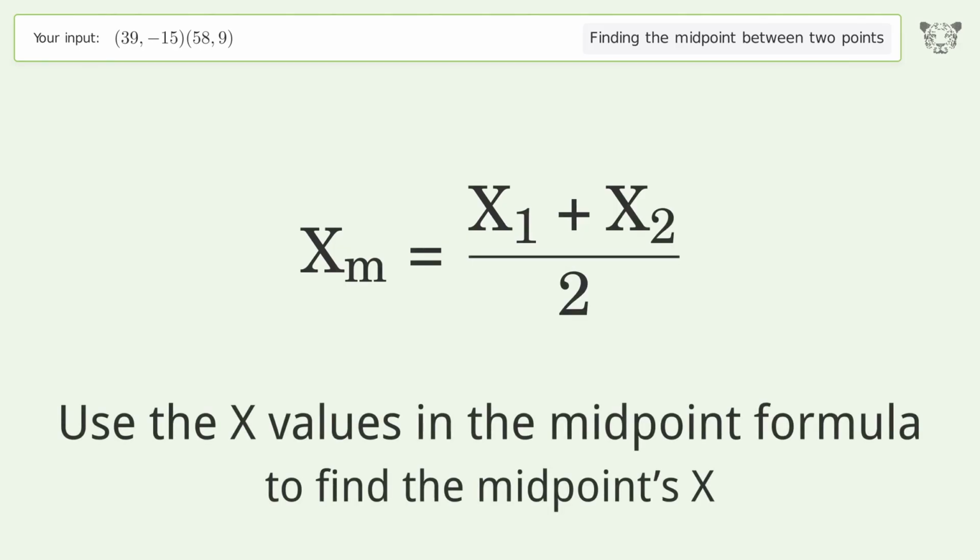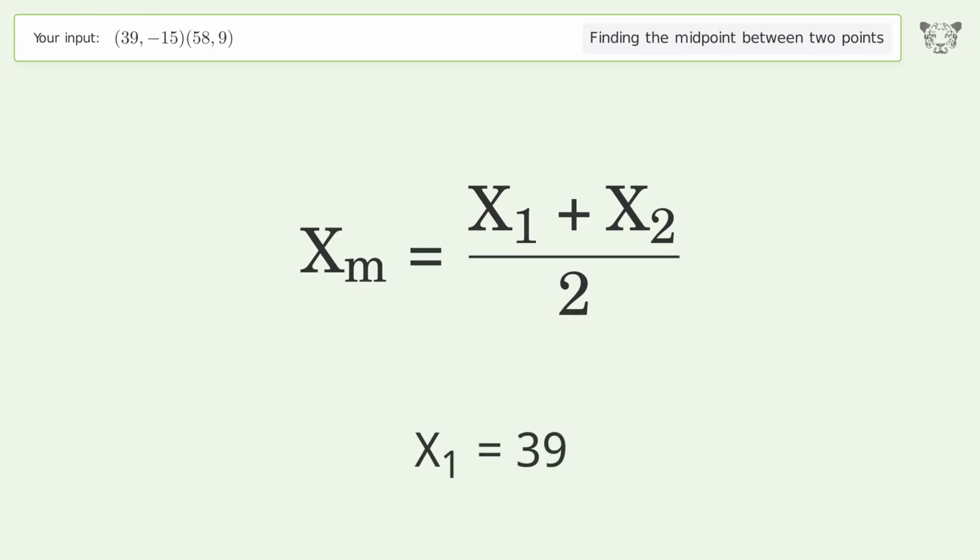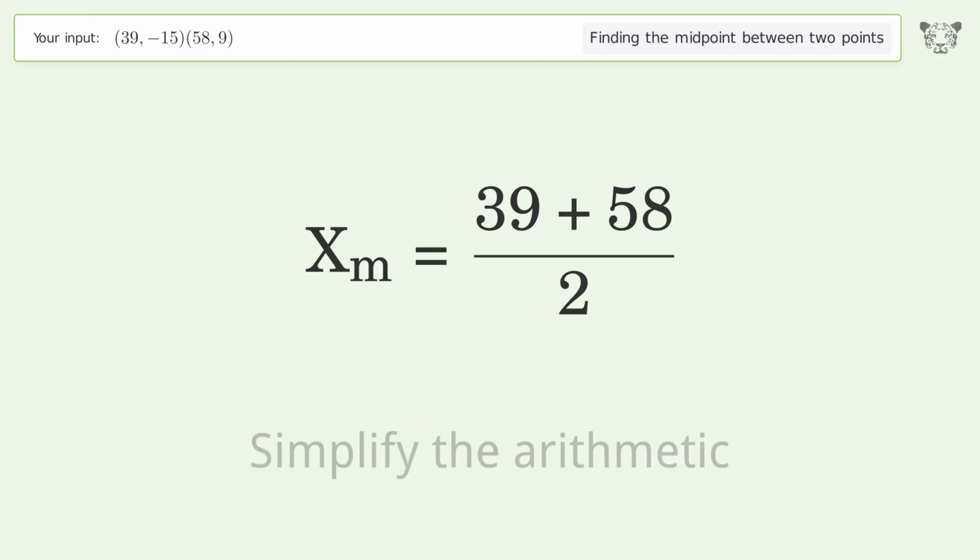Use the x values in the midpoint formula to find the midpoints x. x1 equals 39. x2 equals 58. Simplify the arithmetic.